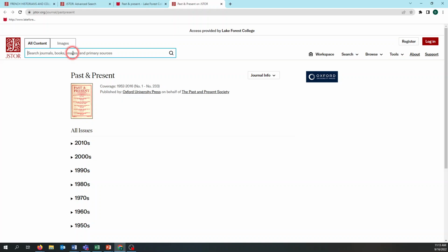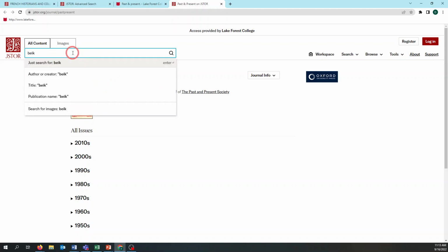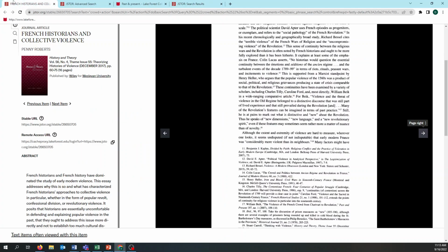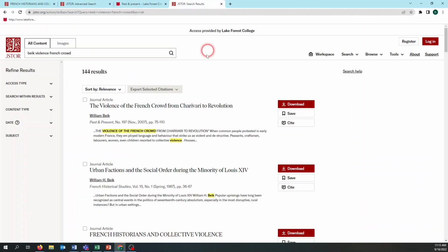So if we're looking, I might just put in the author's last name, Bike, and Violence, French Crowd, a couple keywords from the title, and we do bring up that article, which was published in 2007. We can always go back and check the footnote to make sure we've got the right one, but this is indeed what we were looking for.